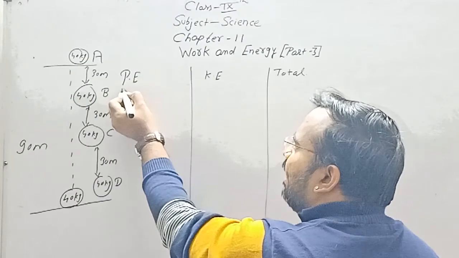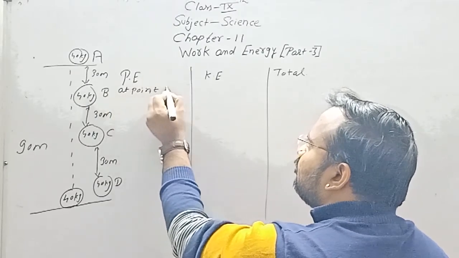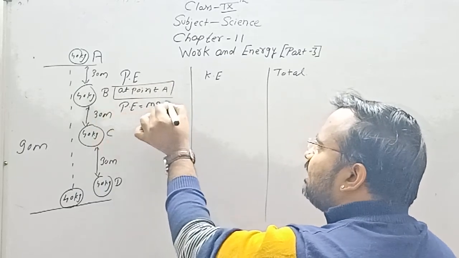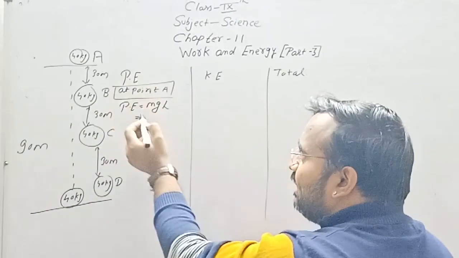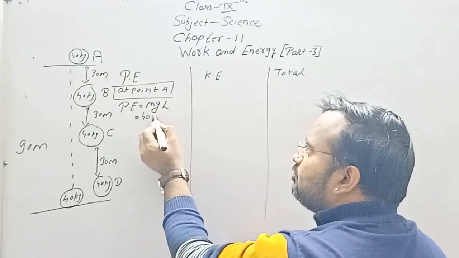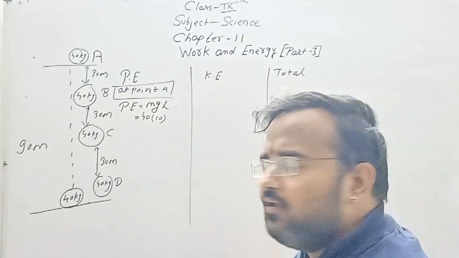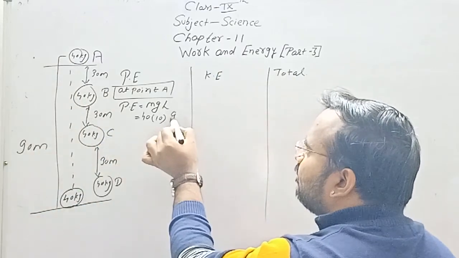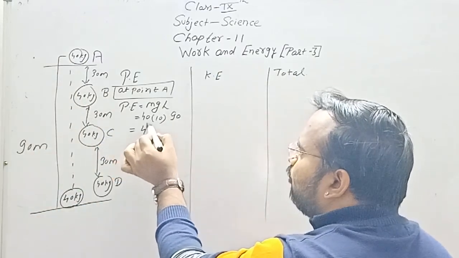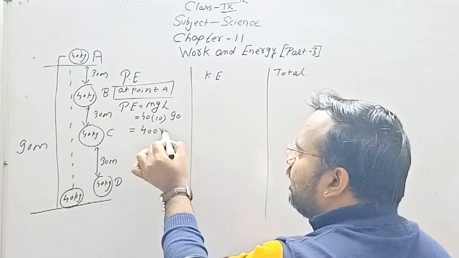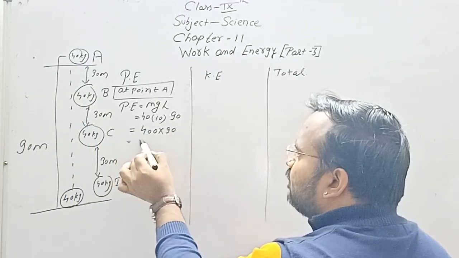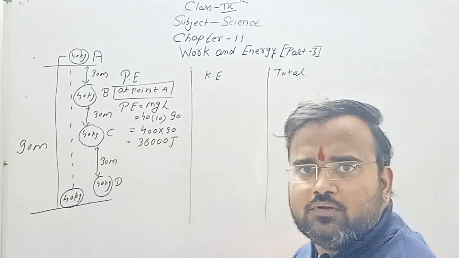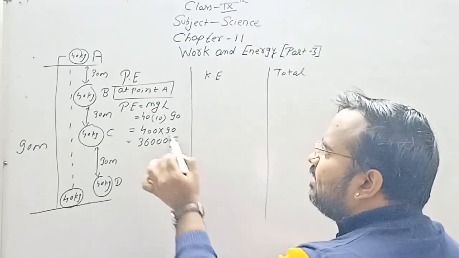Now we know that at point A, the formula of potential energy is mgh. So at point A, the mass is 40 kg, acceleration due to gravity is 10, and the height at A is 90. So it is 40 into 10, that is 400, into 9. 9 fours are 36, so 3600 joule. Clear?